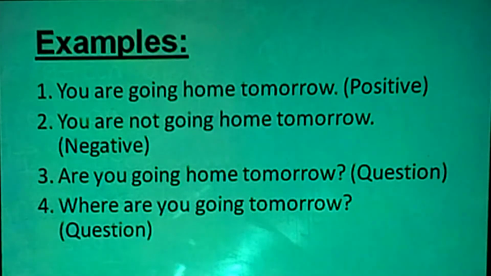Okay friends, so we have discussed three types of sentence structures in the present continuous tense: positive, negative and questions, that is, interrogative.